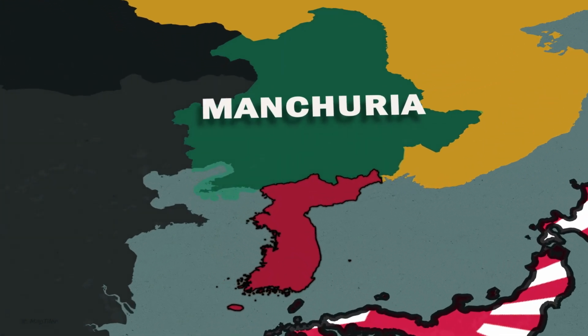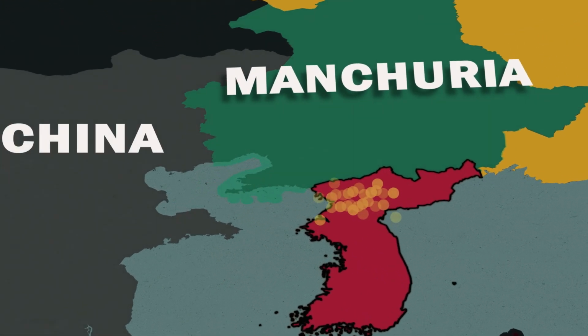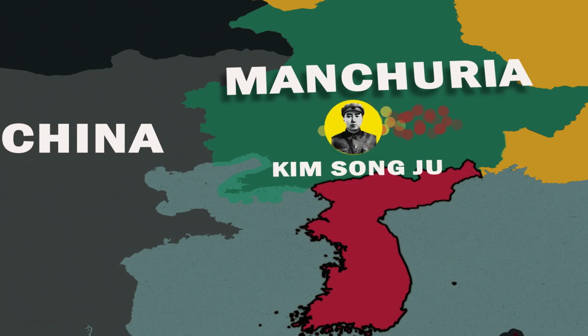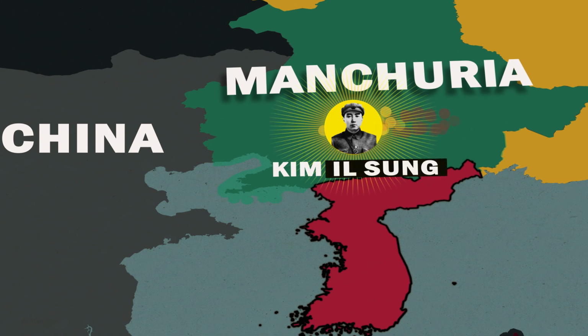In the 1920s, many Korean fighters fled to Manchuria, which was ruled by the Chinese Communist Party, where they fought the Japanese army in guerrilla warfare. And one of these communist guerrilla leaders was Kim Song-ju, controlling a few hundred men in a group, and later Kim took the name Kim Il-sung, meaning Kim become the sun.